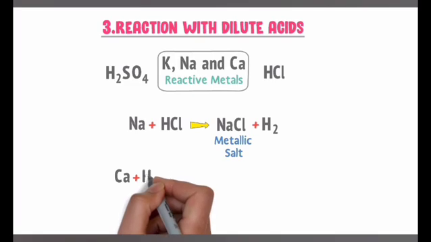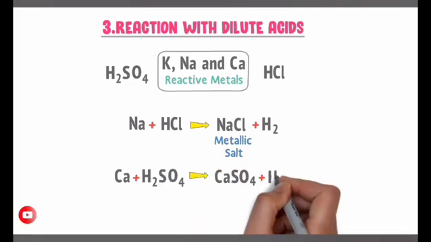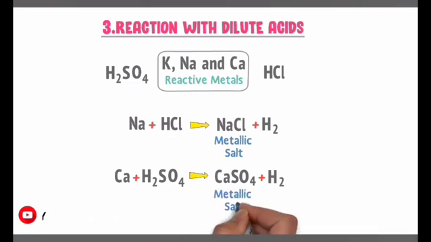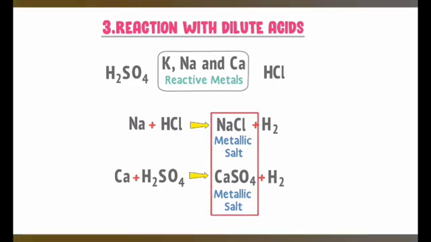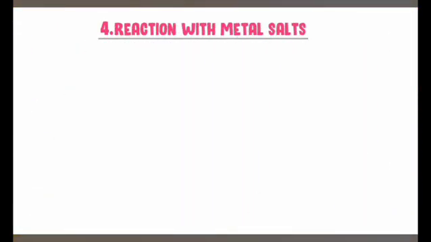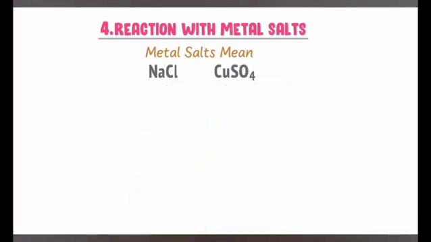Also, calcium reacts with sulfuric acid to form calcium sulfate and hydrogen gas. Here, calcium sulfate is a metallic salt. From these two examples, we also learn that when metals react with acids, they form metallic salts. The fourth chemical property of metals is reaction of metals with other metal salts. Metal salts means salts like sodium chloride and copper sulfate.